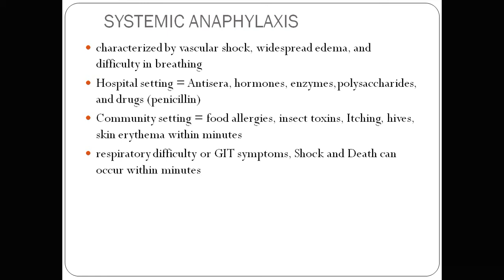In a hospital setting, some anti-sera, hormones, enzymes, polysaccharides, and some drugs like penicillin may cause systemic anaphylaxis. In community settings, some food allergies, that is, intake of some kinds of foods, cause systemic anaphylaxis. Some insect toxins like bee stings cause itching and skin erythema within minutes. It may lead to respiratory difficulty or GIT symptoms, shock, and death can occur within minutes.